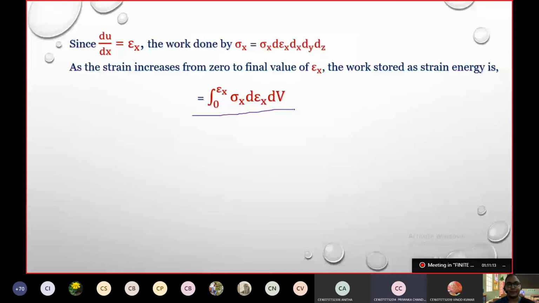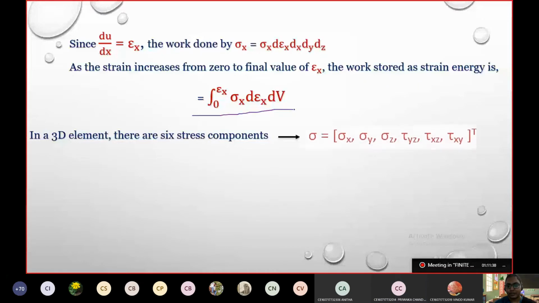Sigma x, sigma z, sigma y. Okay, next. Those 3 are normal stresses. What are the other 3 we have? Shear stresses. Okay, shear stresses in YZ, XZ and XY. All right, very good, thank you Chandana. In a 3D element we have about 6 stress components.